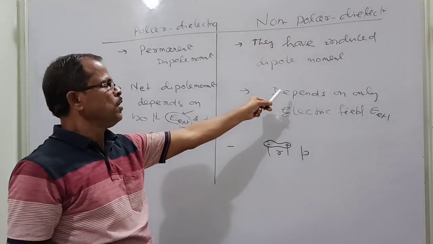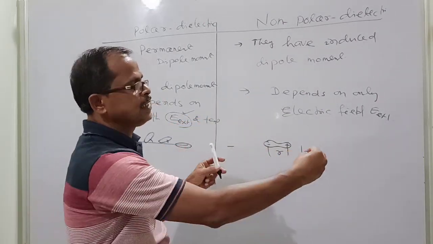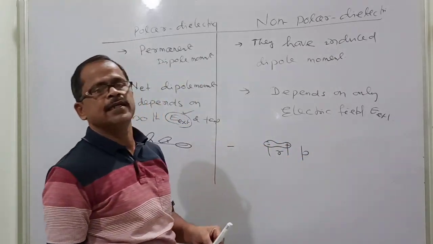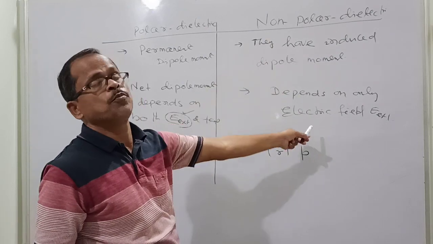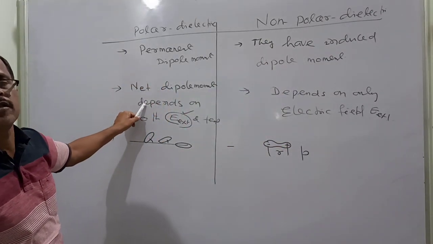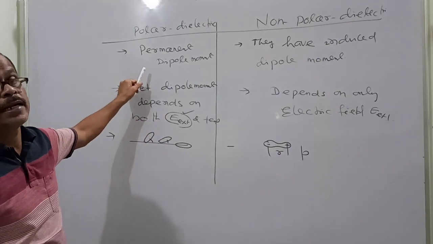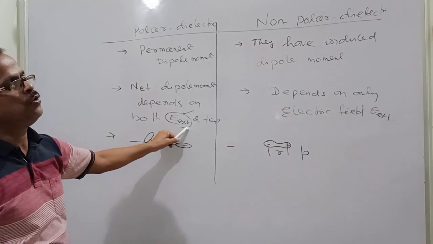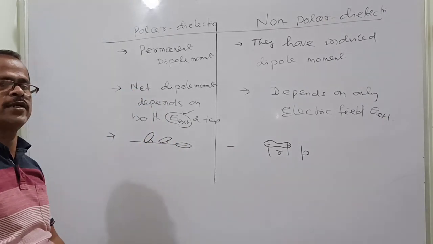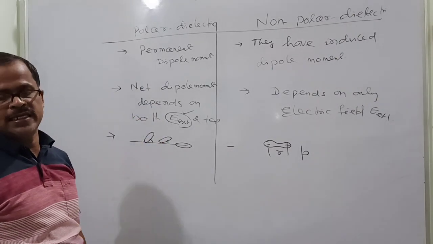But here, from the beginning it is along this direction. The only thing is that the gap between the positive pole and negative pole will increase, so the net dipole moment increases for a non-polar. And polar depends on temperature. When temperature is less, the net dipole moment is more. When temperature is more, there is chaos and the net dipole moment will decrease. So at a low temperature and high electric field, the net dipole moment will increase.